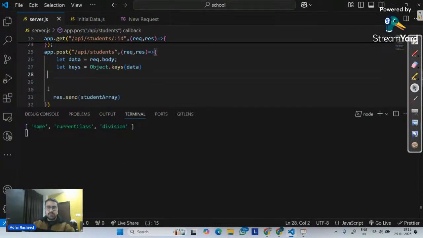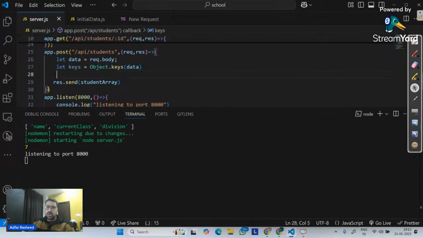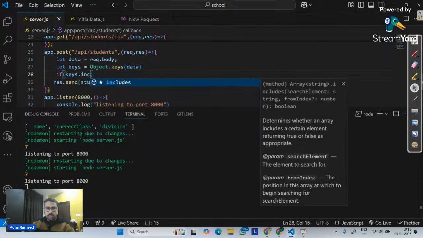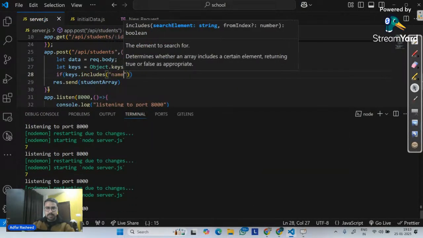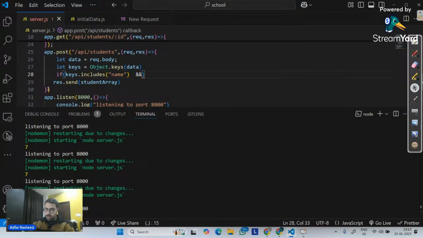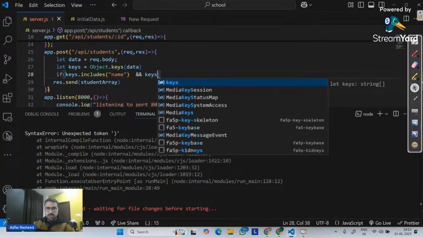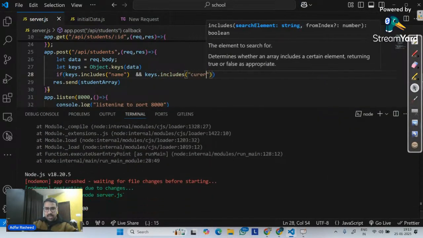Now, my logic is very simple. I can now implement any method to find whether in this keys array we have current class, name, and so on. So if keys.includes, I think includes is a method. Yes, does it include name? Then add and check another condition: does keys.includes another one, current class?